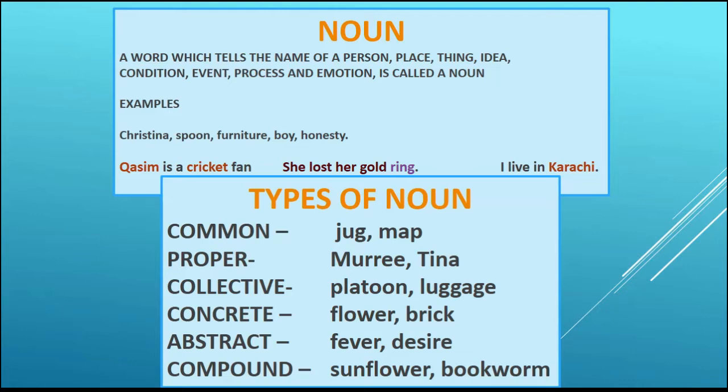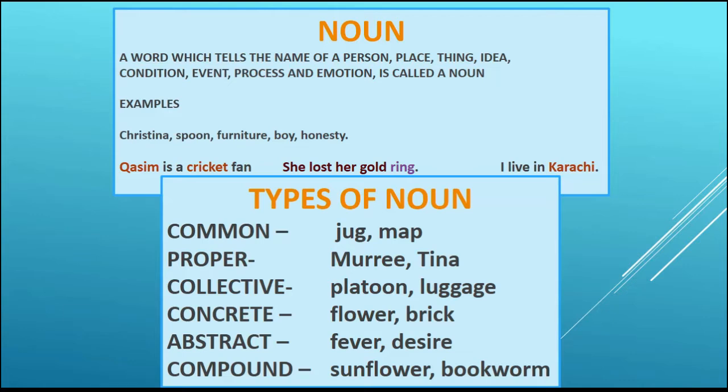Collective nouns are names of group of items or group of persons, like here platoon, luggage. Concrete nouns are names of things which you can touch, which have a physical existence.